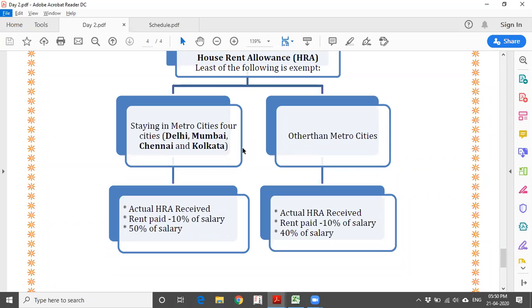Now, what is the amount of exemption you are going to get? Here, the least of the following will be allowed as an exemption: actual HRA received, rent paid minus 10% of salary, and 50% of salary. If you see metro and non-metro, the entire calculation is the same. Only the percentage differs. If you are here, it is 50%. Here it is 40%. Let us try to understand with an example.